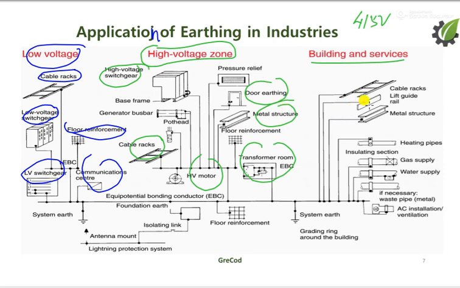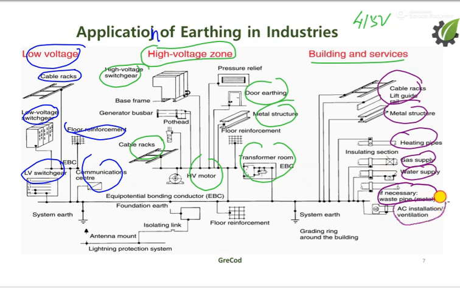Then building and services: cable racks, metal structures, heating pipes, gas pipes, water pipes, and if necessary waste pipe metals, AC installation and ventilation systems. And you can see that this is the system earthing, this is the grating ring around the building. So we have a lot of options to do the earthing in a plant.